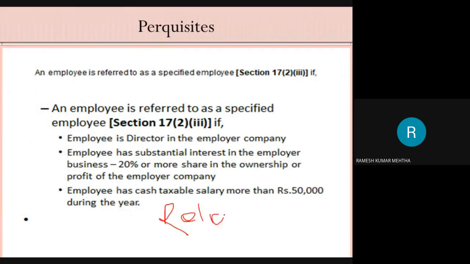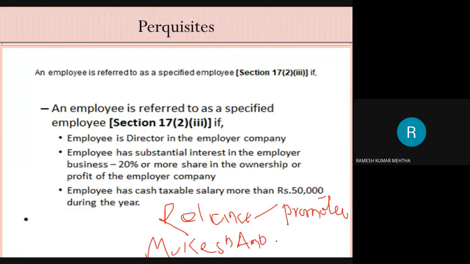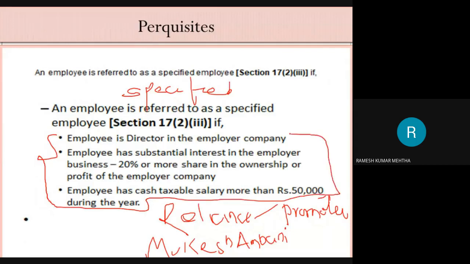In Reliance Industries, there is a promoter or the owner who is none other than Mukesh Ambani. Mukesh Ambani is the promoter of the company, and for being a promoter or director of the company, he is getting salary. Now he is called a specified employee if he falls under this definition.